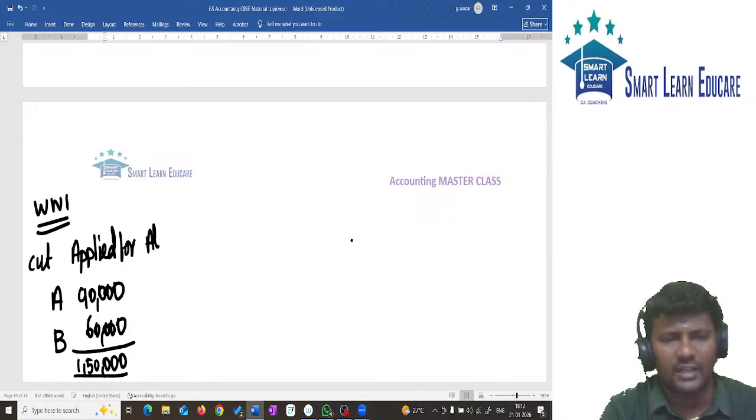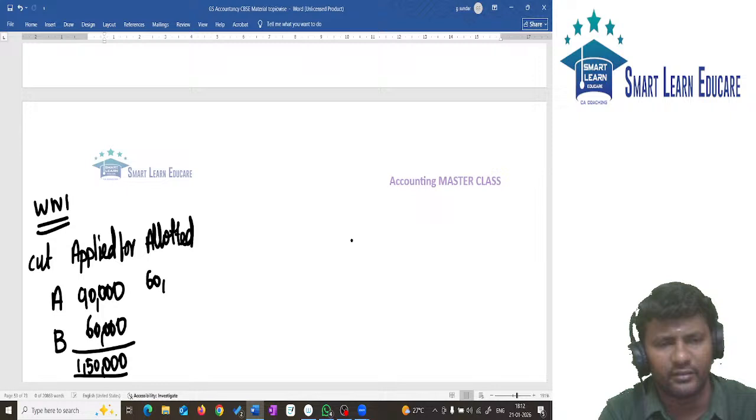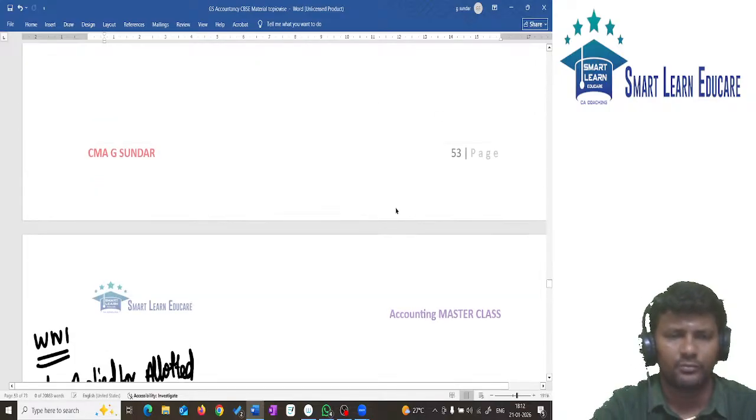But how many shares are allotted? For 90,000, how many shares are allotted? It is 70,000, and for 60,000, 30,000 shares are allotted.